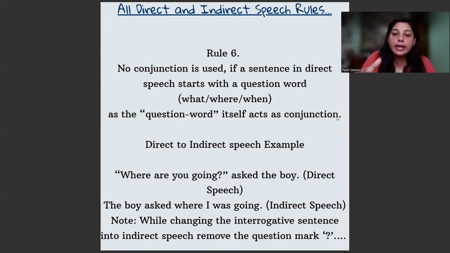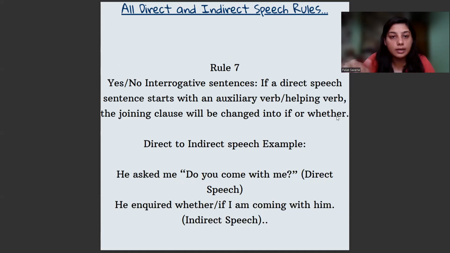So we'll say the boy asked where I was going. While changing the interrogative sentence into indirect speech, remove the question mark. This is also important. Where are you going? After that, we have used a question mark because here it is a question being asked. But when we convert this question into indirect speech, we will remove the interrogative mark.